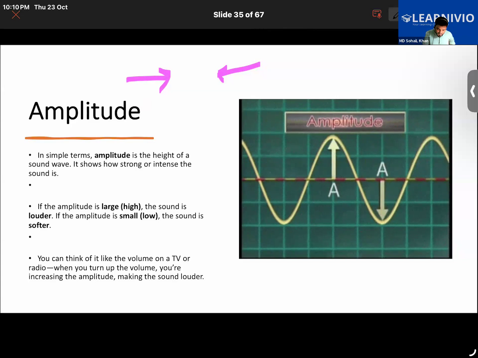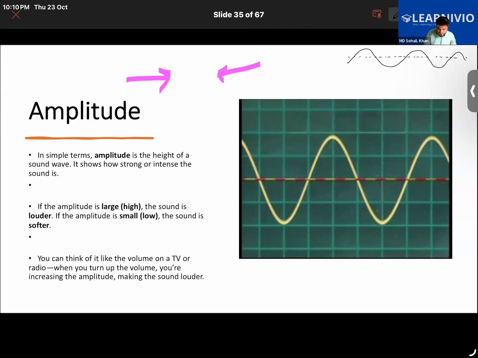Yes, sir. So say two sound waves have been drawn here, this one and another one drawn like that.